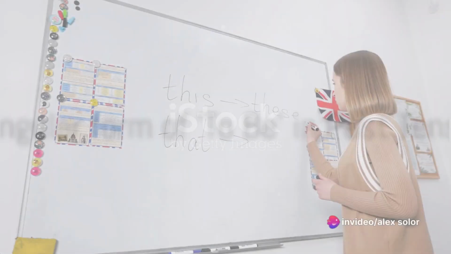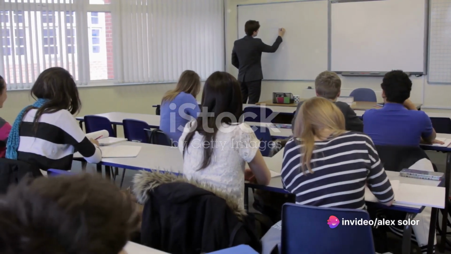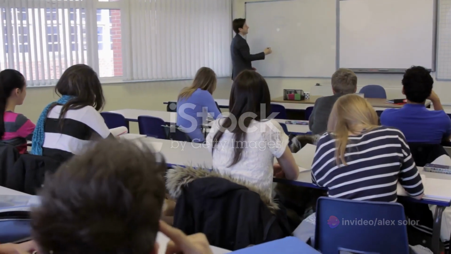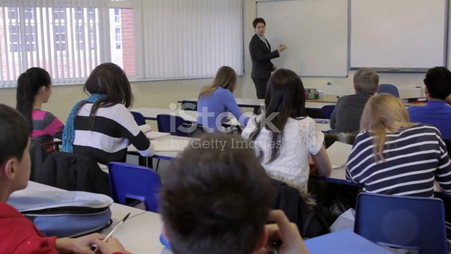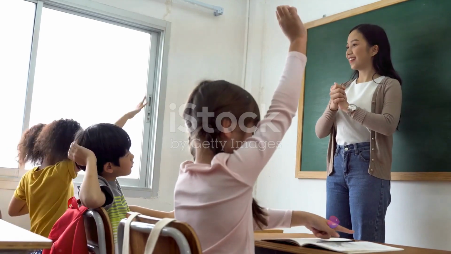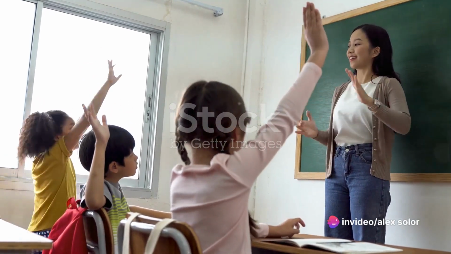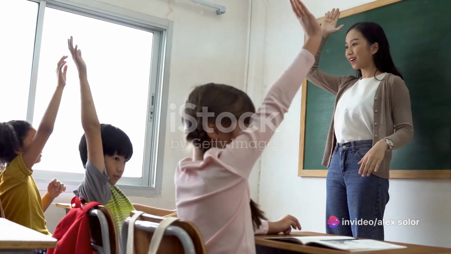Let's start with the singular form of to be in the past tense. In English, we use the verb to be to describe states, identities, characteristics, and more. When we take this verb to the past tense, it changes depending on the subject. Let's go through it one by one, starting with I, which becomes was. For example, I was happy yesterday. This means that yesterday you were in a state of happiness.